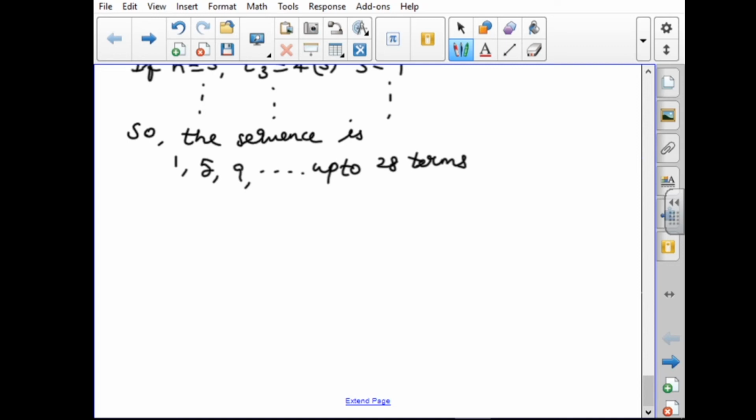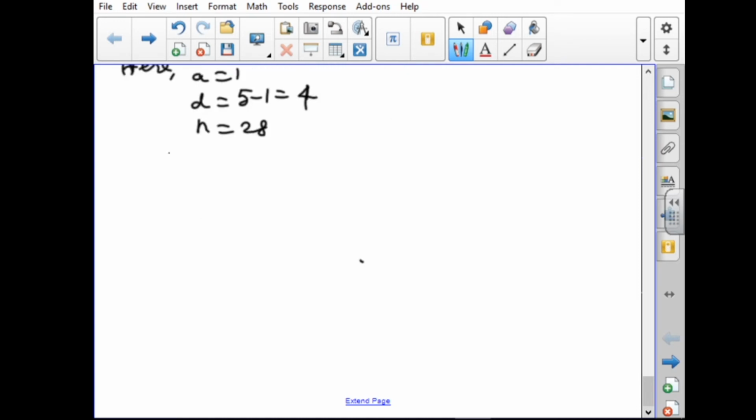Now we already saw this in the first one. The same method you have to follow here. Here a equal to 1, d equal to 5 minus 1 equal to 4 and n equal to 28. Sum of the first 28 terms, so we have to use the Sn formula. Sn equal to n by 2 into 2a plus n minus 1 into d.